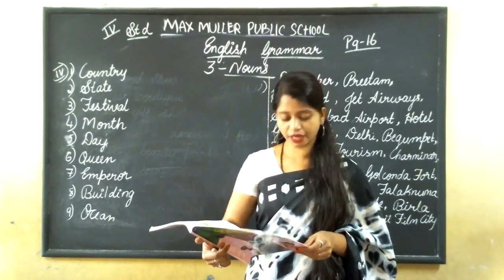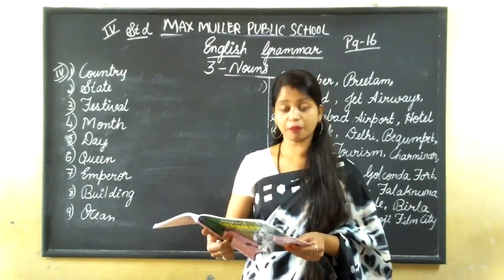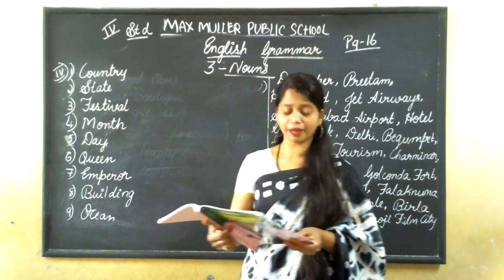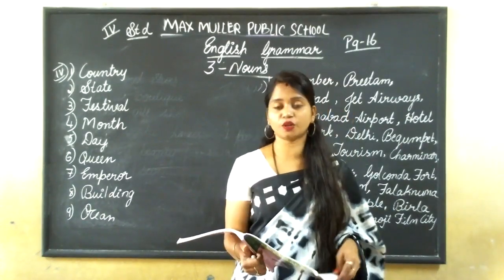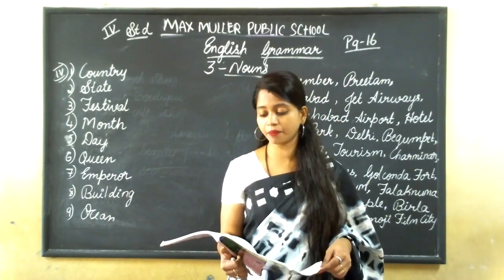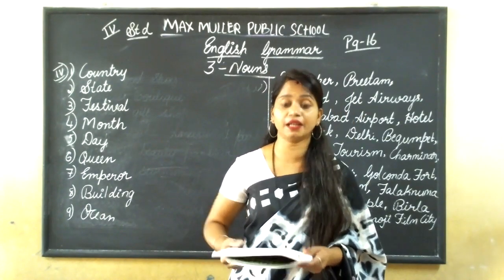Delhi is the name of a state. Diwali, it is a festival. January, it is a month. Monday is a day. Elizabeth, she is a queen. Ashoka is an emperor. White House, this is a building name. Indian Ocean, it is an ocean. These are the common names.